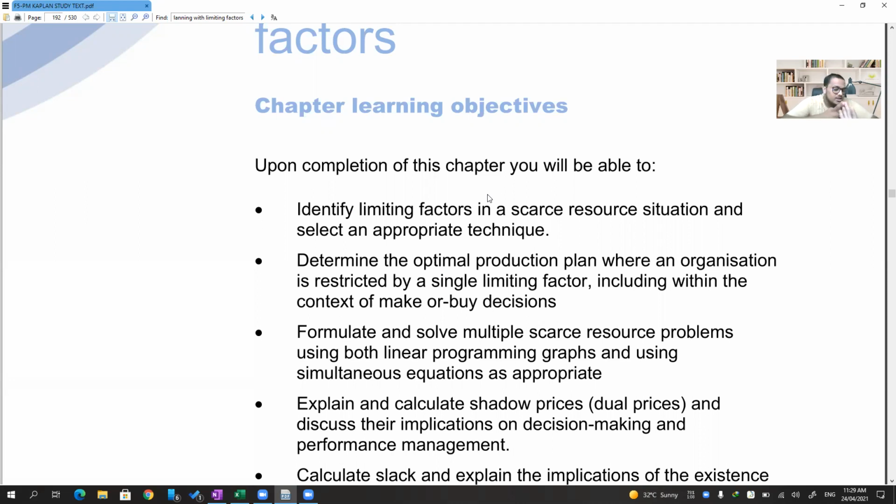Then the third one is shadow pricing. That is the amount that the company is ready to pay for one additional unit of the limited resource. Then the fourth one is the slack. That is unutilized or underutilized resources. So 4 points will be there in this particular topic. Let's start with our discussion now.